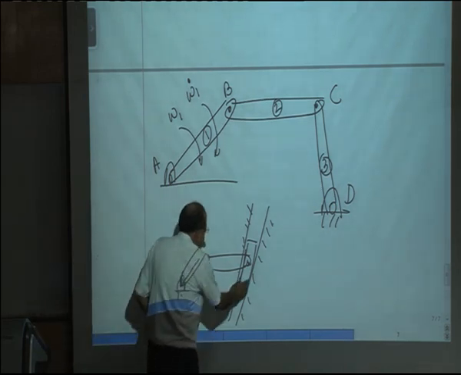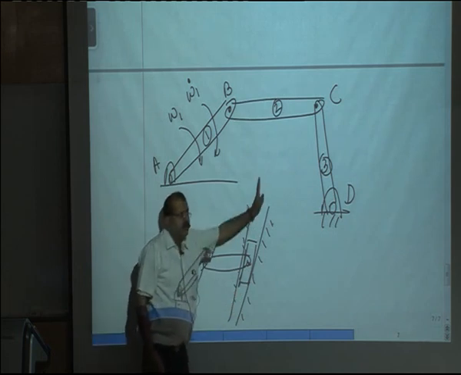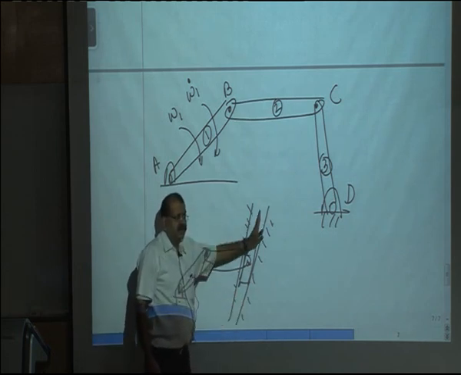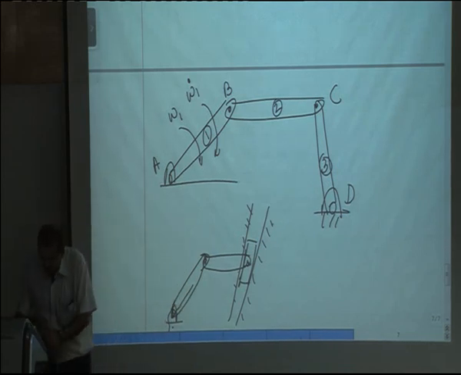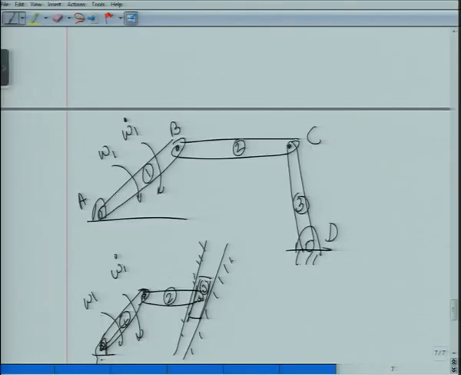There is a slider which can move along some path, and this is the crank which will rotate it. So here, for example, this is body 1, this is body 2, body 3 is the slider. Omega 1 and omega 1 dot are known, and we want to find the velocity and acceleration of point 3. Now again, omega 2 dot we do not know.